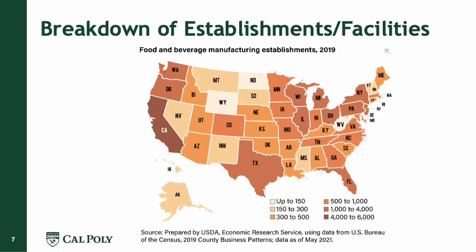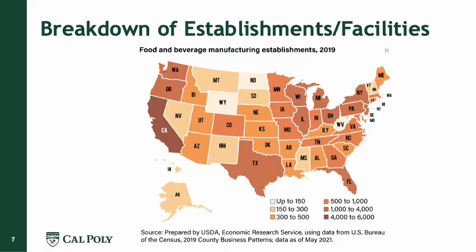We can also see in this breakdown how many establishments or facilities we can find in the different states of the United States, and we can see California has one of the highest food processing or food manufacturing in the whole US, and that's very interesting and important.